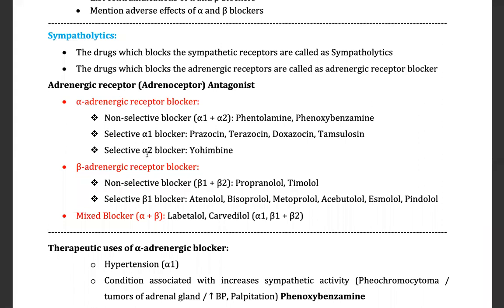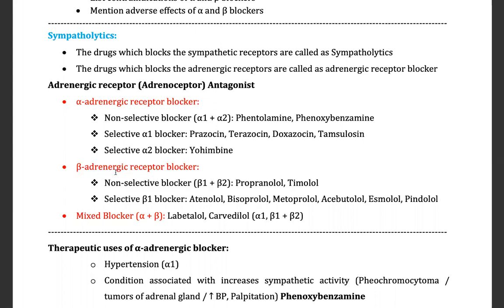Selective alpha 2 blocker. This drug only blocks the alpha 2 receptor. The name of the drug is yohimbine. Then we also have the beta blocker, or beta blocker for short, so the beta adrenergic receptor blocker.